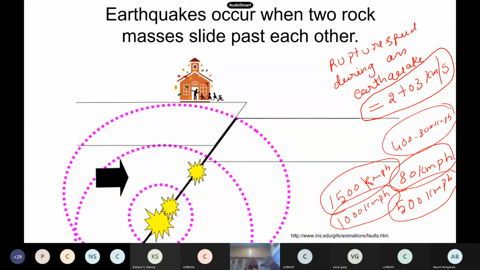Because when things happen so fast, what happens? In a second, these faults can rupture up to 3 kilometers. We are also part of the Earth only. Suppose things are suddenly happening very fast in your brain, you will not be able to react. You followed. During an accident, when some unexpected thing happens so fast, our brain freezes and we don't know what to do, and we also start shaking actually.